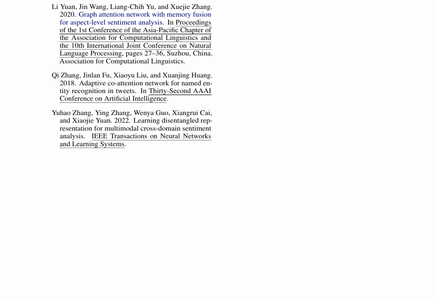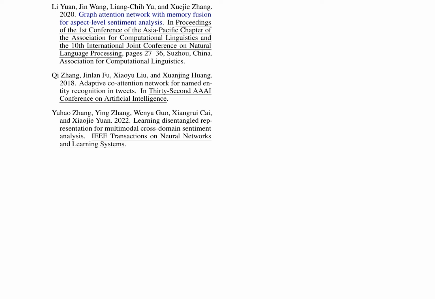Other key studies have contributed to the advancement of aspect-based sentiment analysis and related tasks. Yuan et al.'s 2020 Graph Attention Network with Memory Fusion for Aspect-Level Sentiment Analysis showcases the effectiveness of graph-based attention mechanisms. Zhang et al.'s 2018 Adaptive Coattention Network for Named Entity Recognition in Tweets demonstrates the importance of adaptive attention in multimodal sentiment analysis.